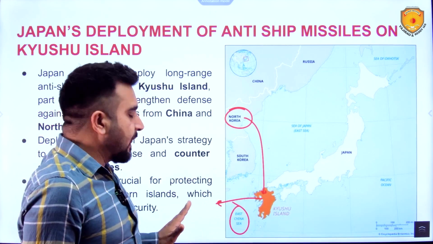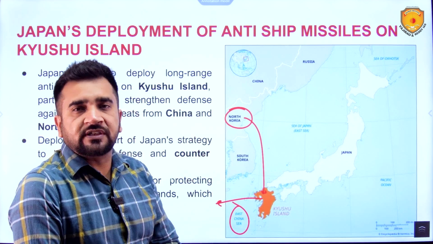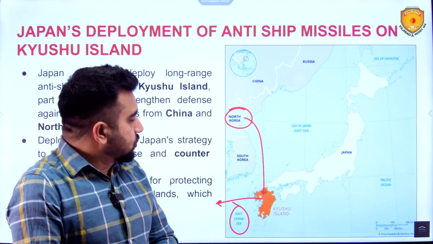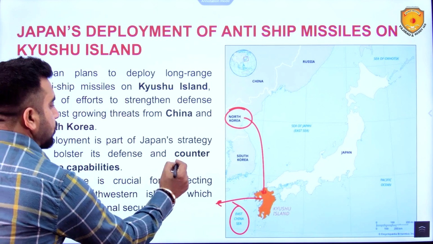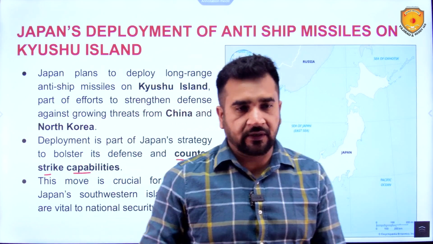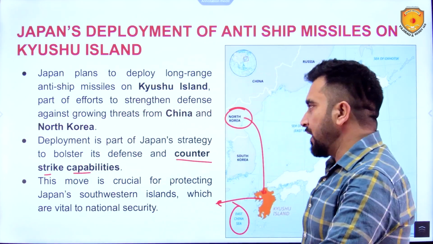East China Sea, if we move westward of East China Sea, we come towards the South China Sea. And that is a theater of conflict. So that is the reason why these missiles have been deployed to enhance the counter-strike capabilities of Japan. It is a defensive move, not an offensive one. Let me be very clear.